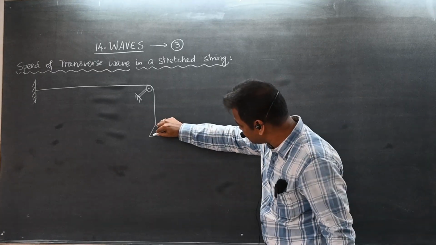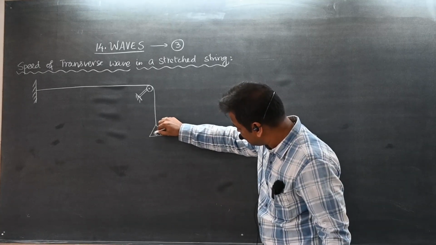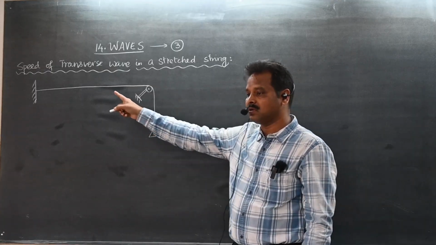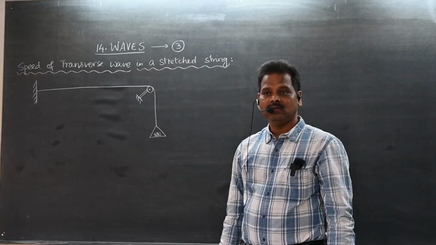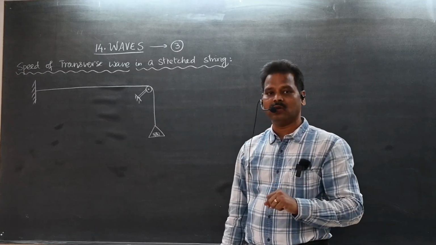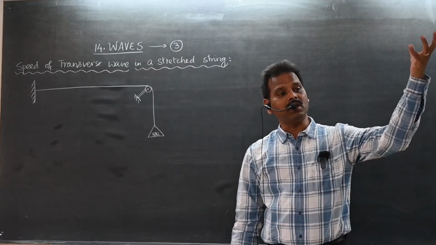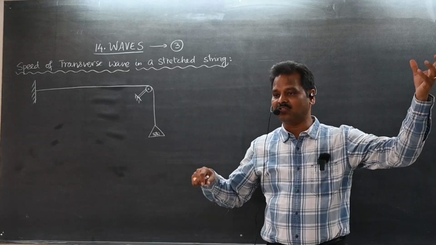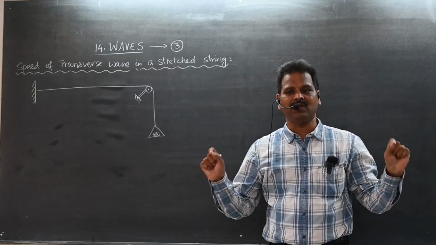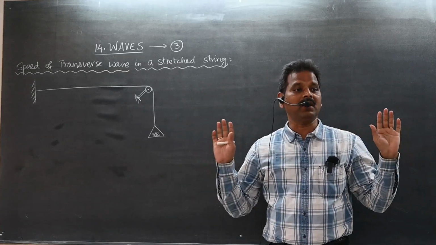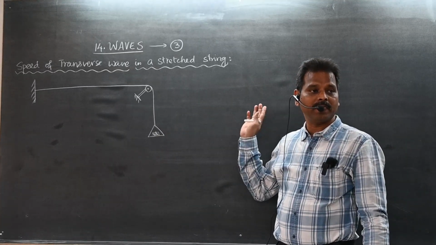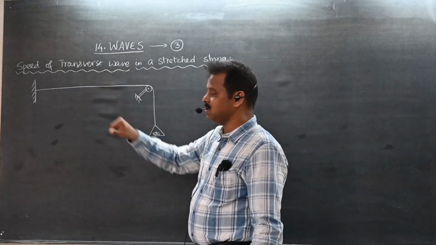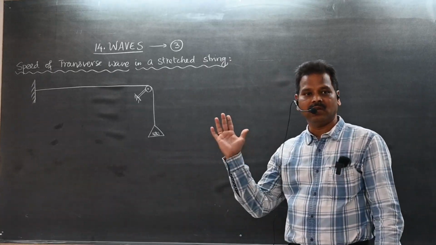But if you add weights here, what happens? Gradually tension increases. So suppose you take two strings, one having more tension, one having less tension. Both are made of the same material, same length, same cross-section, identical. The only difference is that one has more weight, the other has less weight. If you apply some force, which vibrates more?